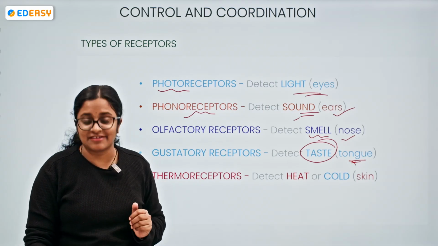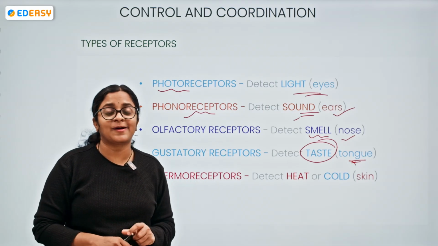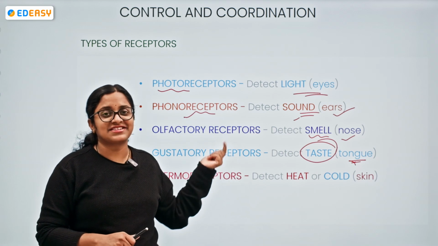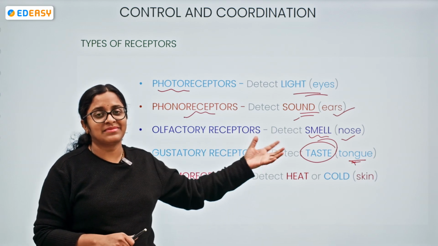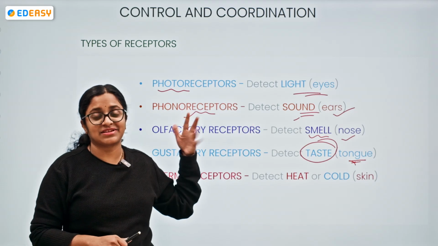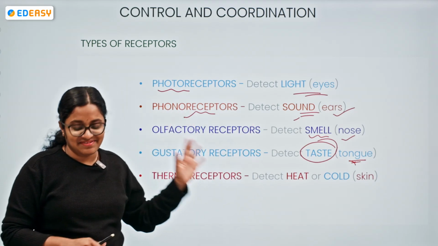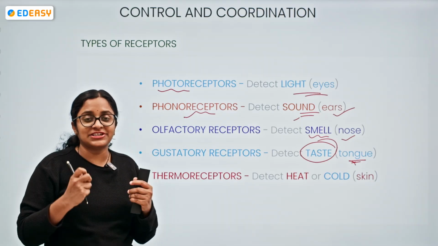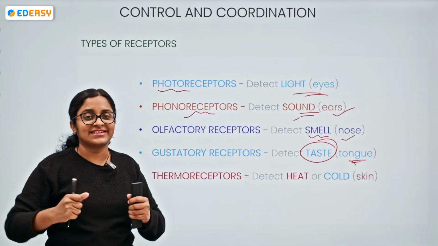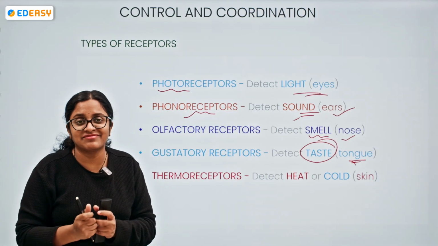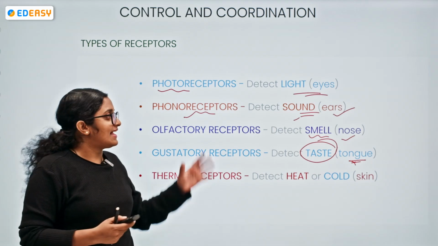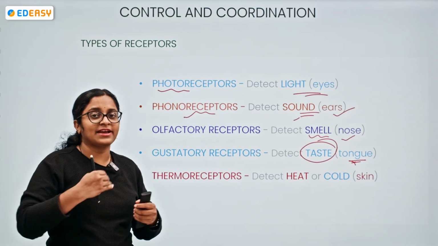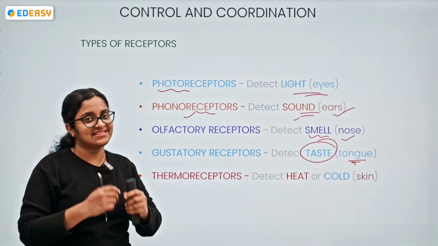Wow, that's really wonderful. Ma'am started with the concept of coordination, and ma'am has told about nervous system, endocrine system. Now we are thinking ma'am is into these sense organs and these receptors. What is this? Let me tell you, okay? I just wanted to describe the functioning of control and coordination with respect to human beings. So that's the reason I am introducing all these terms initially for you, so that whenever I go to the concept, it will be very easy for you.